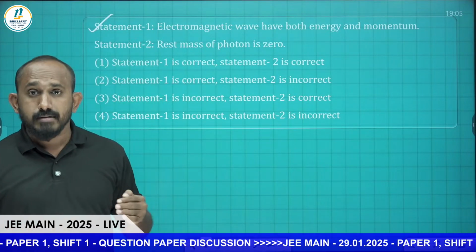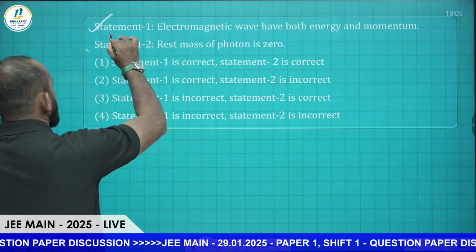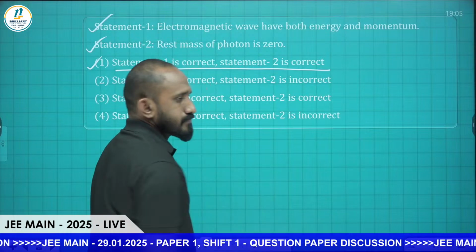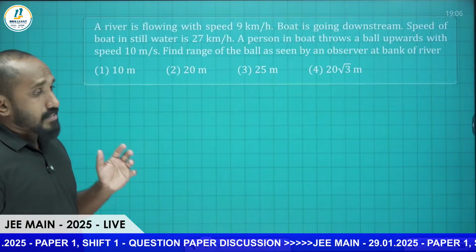Those which have mass cannot move with the speed of light, so rest mass is 0 for a photon. So statements 1 and 2 both are correct here. Option 1 is the correct answer. Here is the next question.